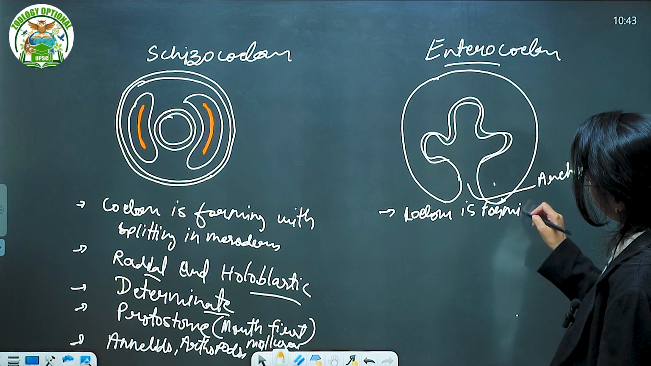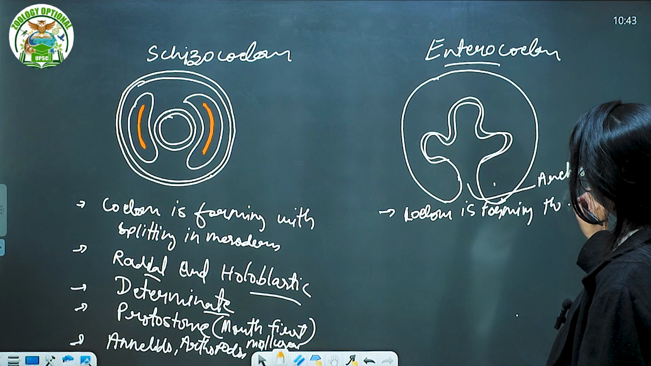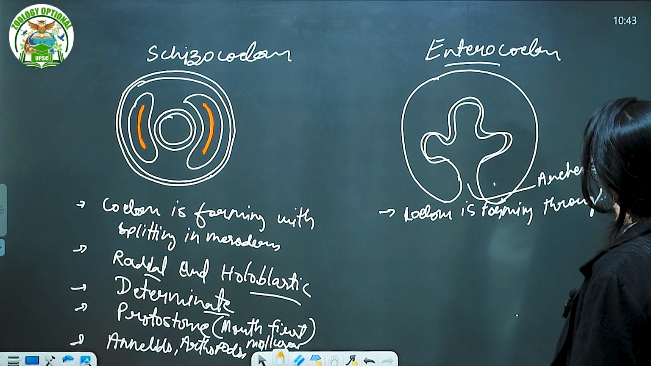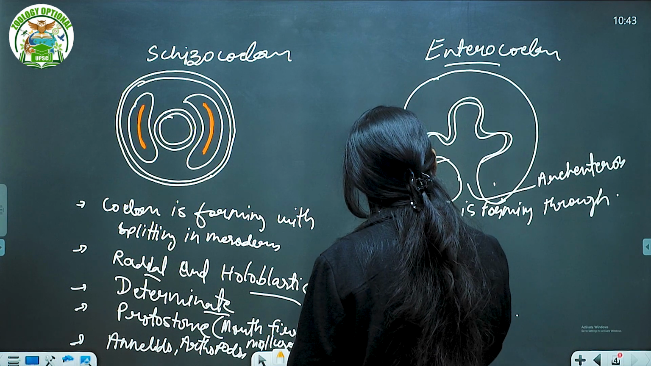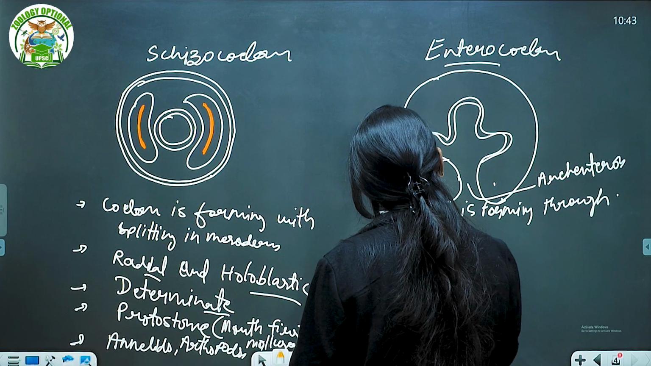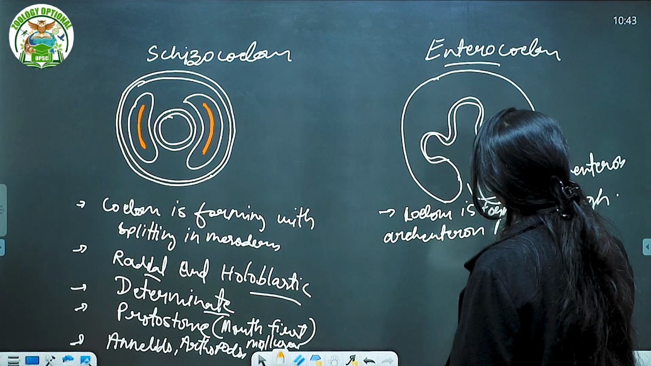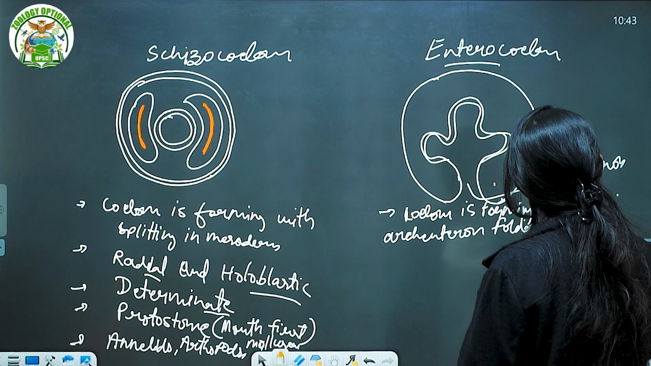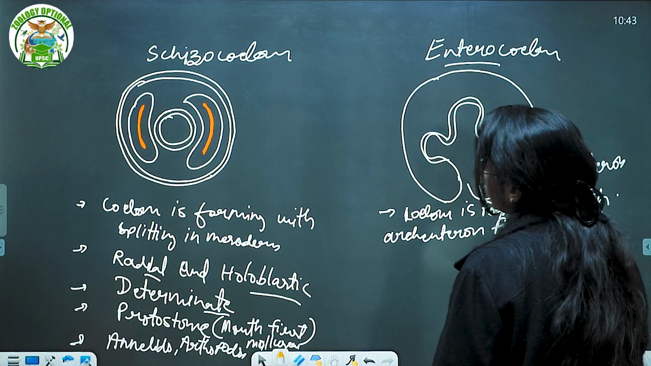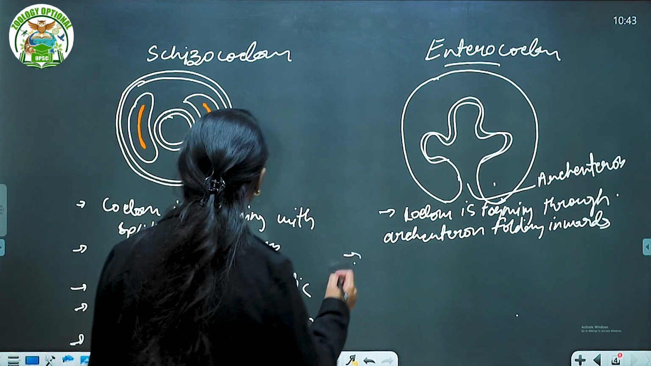Coelom is forming through folding or evagination of the archenteron cavity. The archenteron is folding inwards. Folding inwards, right? That is deciding that future. Here there is not any splitting or something of the kind.